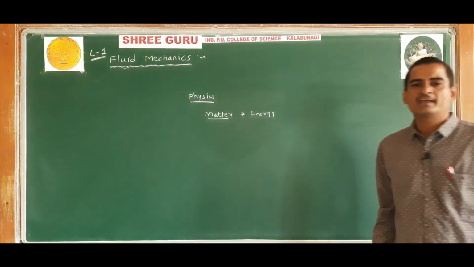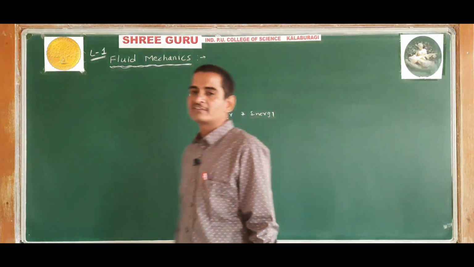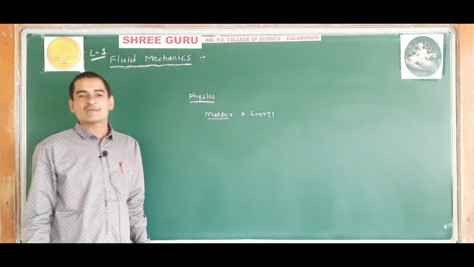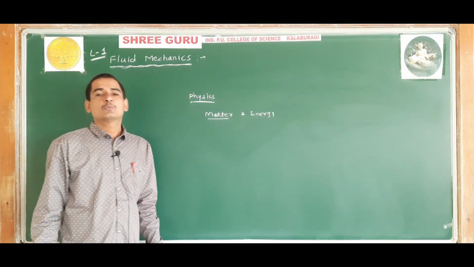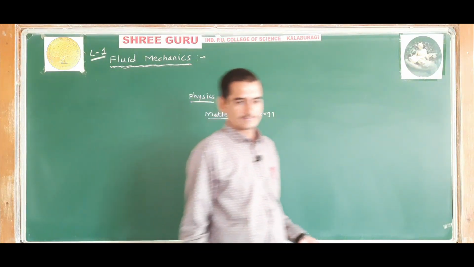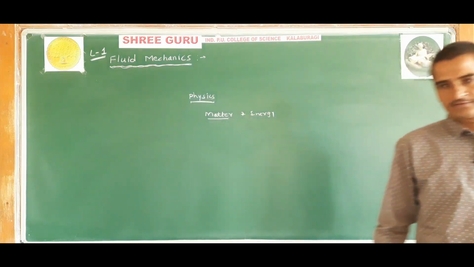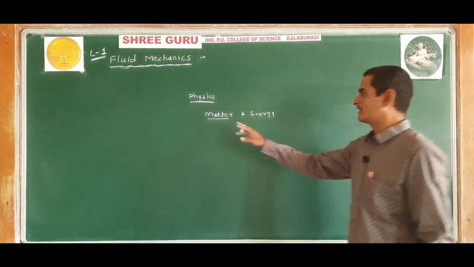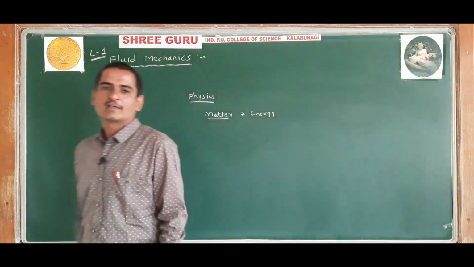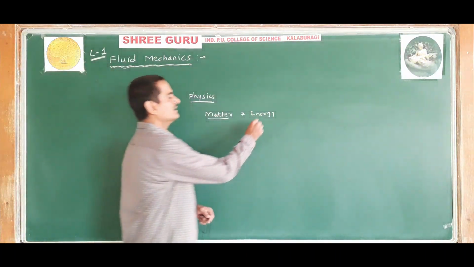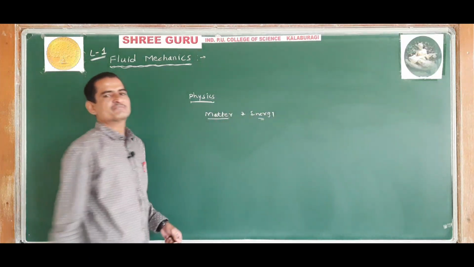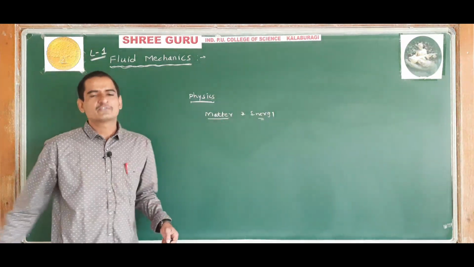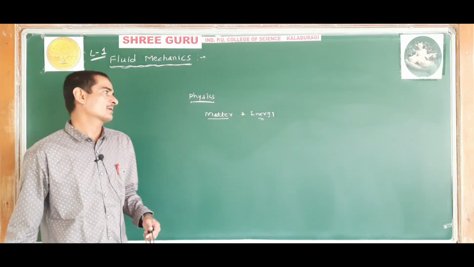Anything which occupies space and has mass is called matter. What is energy? Ability to do work is called energy. So the study of matter and energy is called physics. This is another definition.